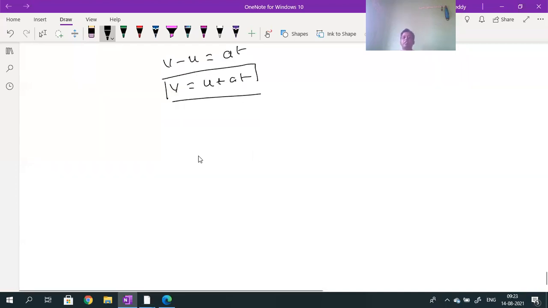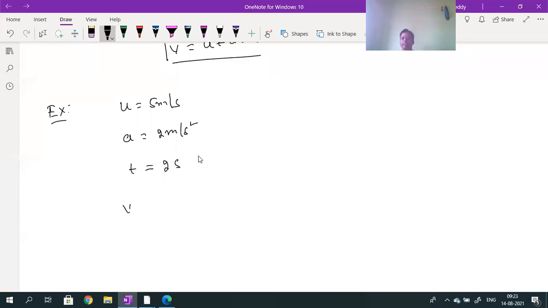For example, if I want to solve one question based on this: a body moving with the initial velocity u equal to 5 meters per second is accelerated uniformly by an acceleration of 2 meters per second square. If they ask to calculate the final velocity of the body after 2 seconds, v is equal to u plus at. u value is 5, plus a value is 2, time value is also 2.